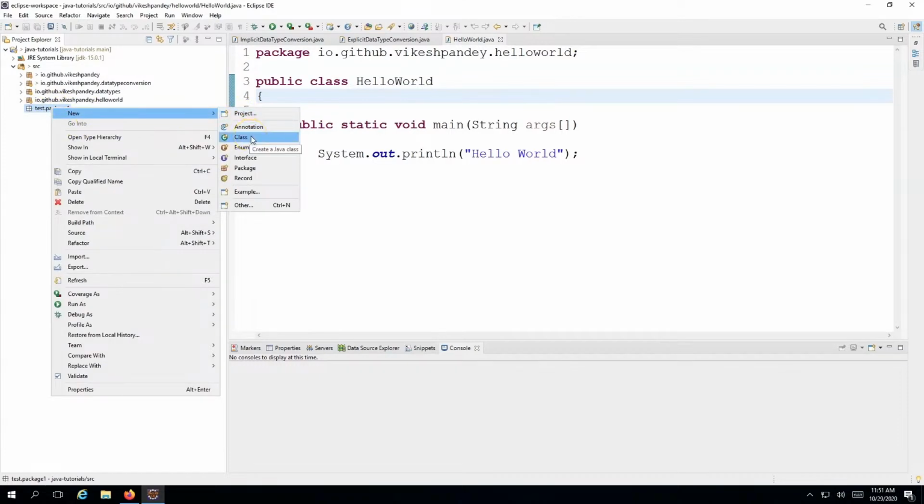Then you can right click on this again, go to New, and then you can create a Java class. Now what is a Java class? A class is basically a blueprint for an object. It's basically the specifications of an object. Like I covered in the very first lecture, everything in Java is an object, or most of the things in Java are objects, I would say. So an object is basically an instance of the class.